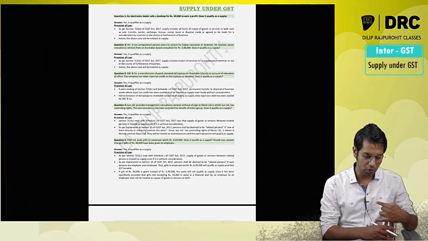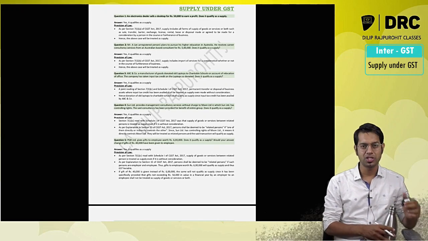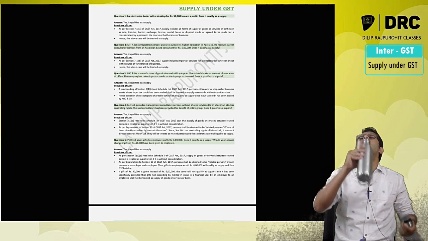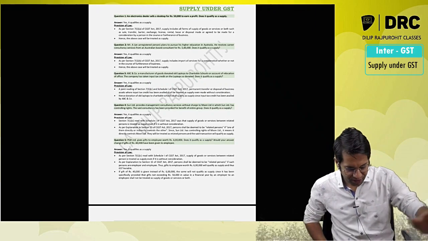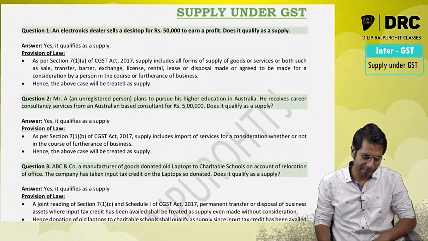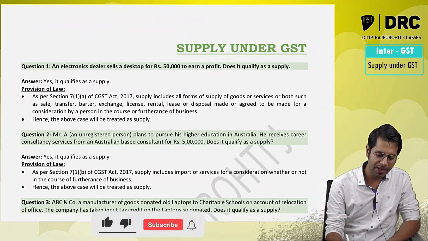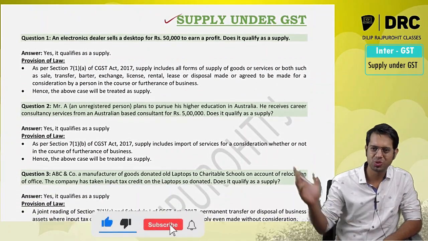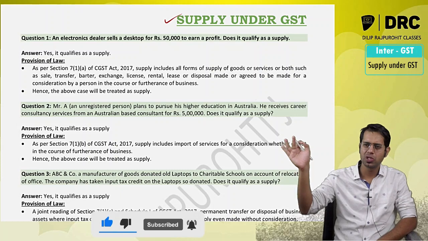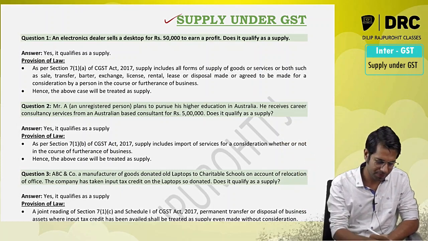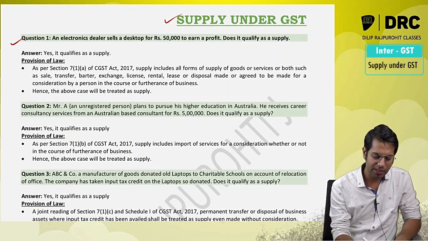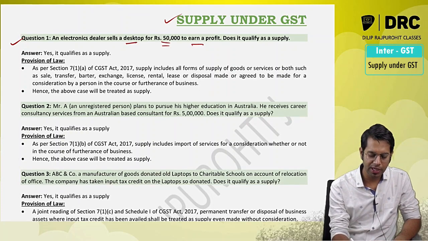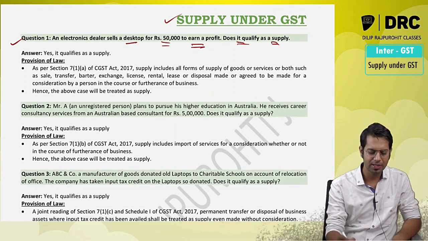Now let us see some questions of this supply under GST. So mostly the question from this topic will be very easy question. An electronic dealer sells desktop for 50,000 and earns a profit. Does it qualify a supply?